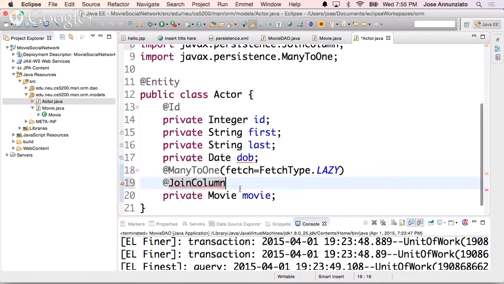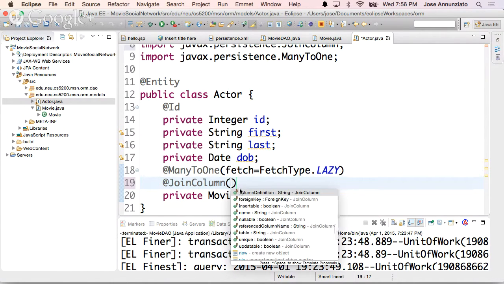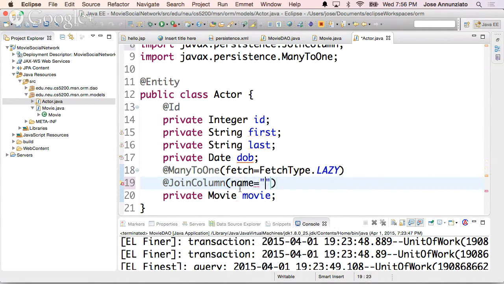We're going to tell it what is the field that joins these two, that implements this relationship between these two records. The name of the field that is used for resolving this relationship is movie ID.